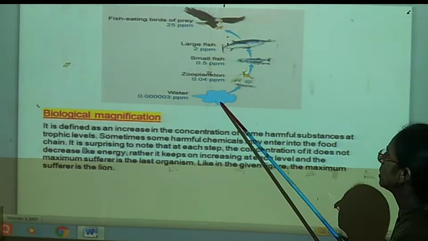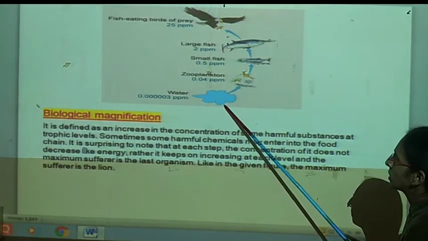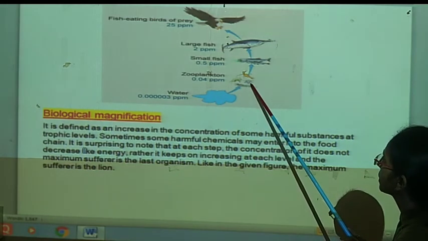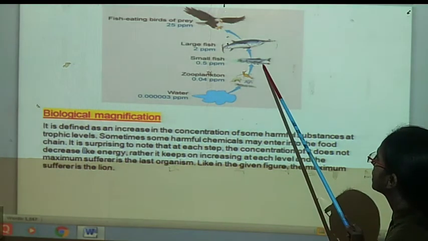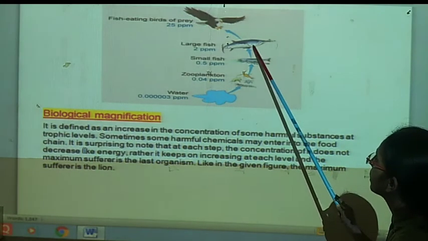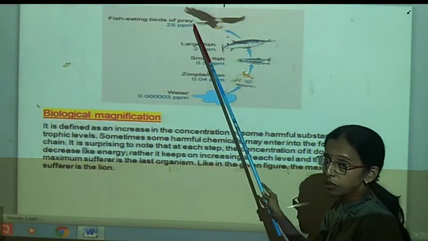Means water is the reservoir, these are present in the water, therefore it is called the aquatic food chain. This is zooplankton. Zooplankton is eaten by the small fish. Small fish are eaten by the large fish and large fish are eaten by the birds.